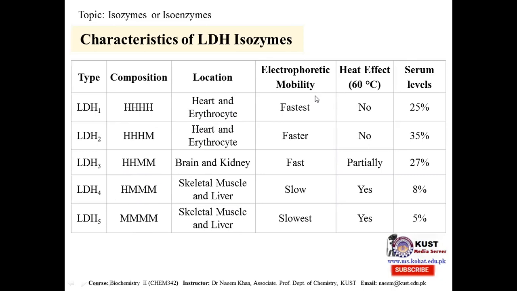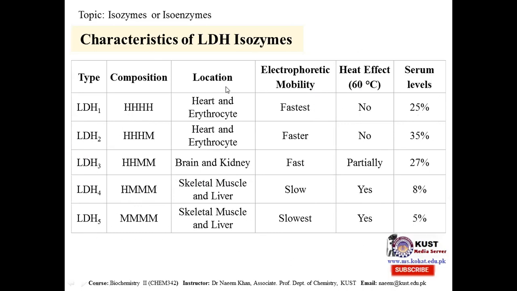Electrophoretic mobility, how they perform on the electrophoretic plate. This is moving fastest, this is faster, this is fast, this is slow, and this is slower. It means the speed is moving in this direction. And how they are affected by heat: 60 degrees centigrade has no effect on LDH1, LDH2 is partially affected, and LDH4 and LDH5 are affected by heat at 60 degrees centigrade. And what is their serum concentration? 25% LDH1, 35% LDH2, 27% LDH3, 8% LDH4, and 5% LDH5.